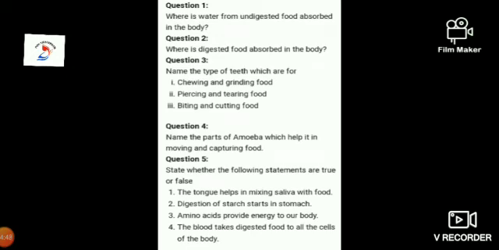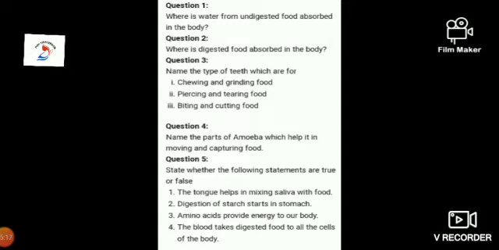Now it's the quiz time. Question 1: Where is water from undigested food absorbed in the body? Question 2: Where is digested food absorbed in the body? Question number 3: Name the type of teeth which are for chewing and grinding food, tearing food, biting and cutting food. Question number 4: Name the parts of amoeba which help it in moving and capturing food.